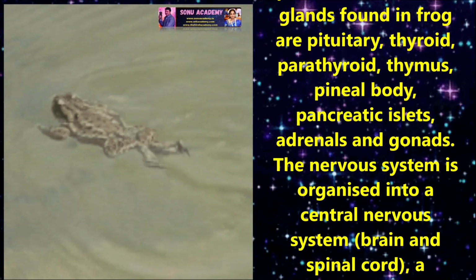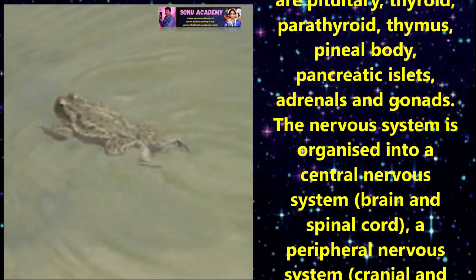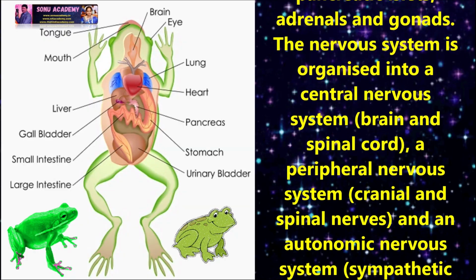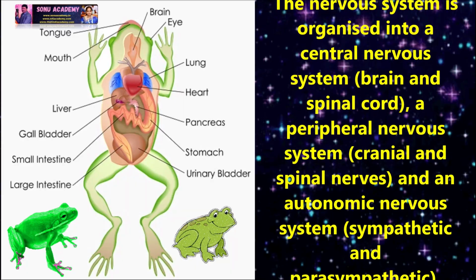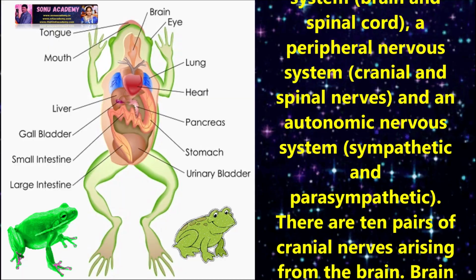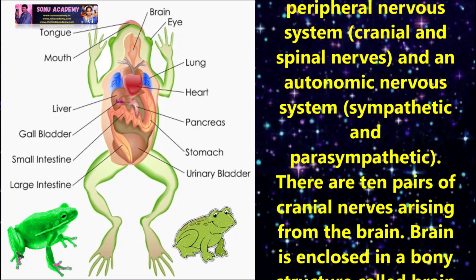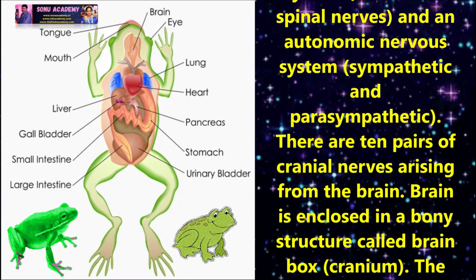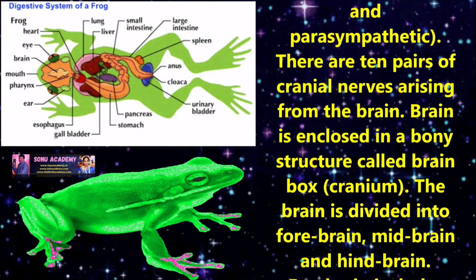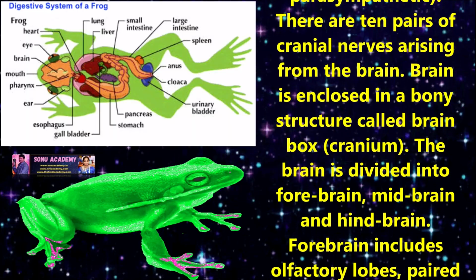The nervous system is divided into central nervous system, which consists of brain and spinal cord, a peripheral nervous system and an autonomic nervous system, meaning sympathetic and parasympathetic nervous system. There are 10 pairs of cranial nerves arising from the brain. The brain is enclosed in a bony structure called brain box. The brain is divided into forebrain, midbrain and hindbrain.